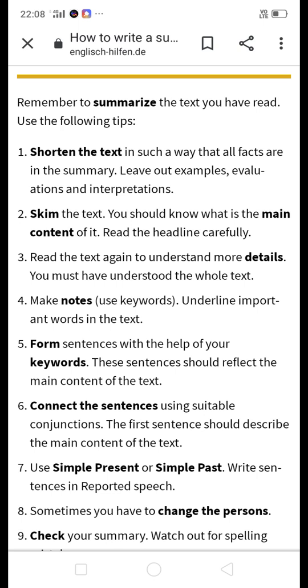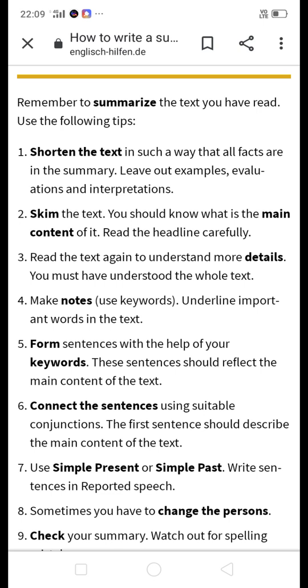If you do not underline, you can write these main points on the backside page of the paper. Then read the text again to understand more details. Read the passage 2-3 times so you understand the whole passage.